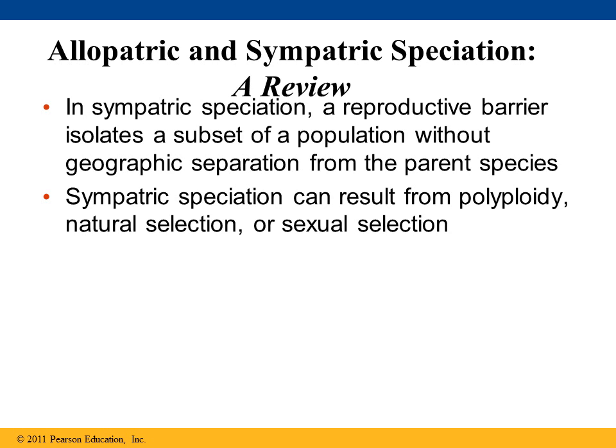Then there is the sympatric speciation, when there is no geographic separation, but some type of reproductive barrier isolates a subset of the population from the parent species, resulting in a new species in the same location. Now, sympatric speciation can result from polyploidy, from natural selection, and from sexual selection.